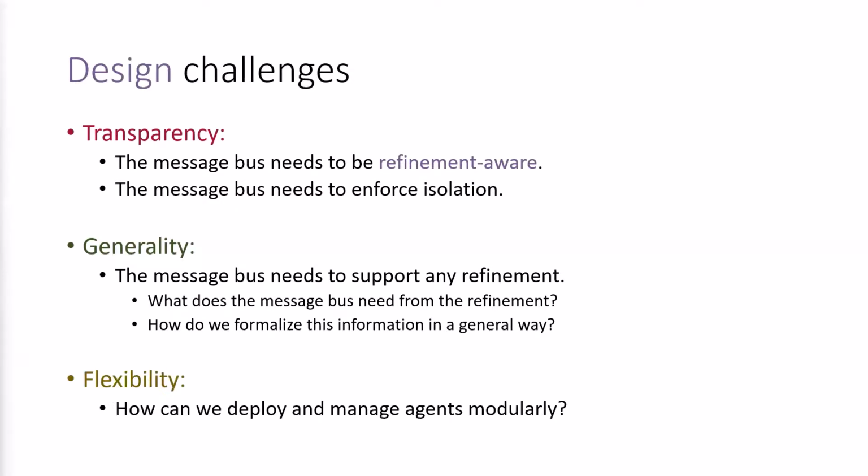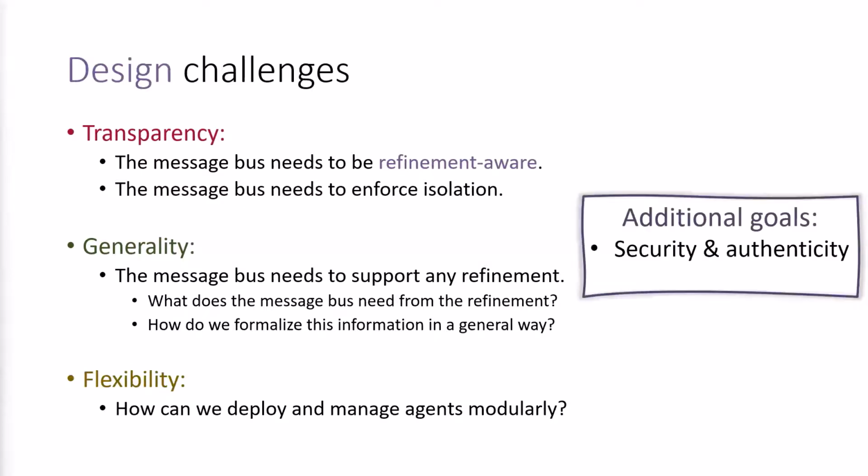To provide flexibility, we need to think about the deployment and management of agents, particularly about how we can achieve these in a modular way. Moreover, to continue supporting transparency and isolation when malicious or arbitrary behavior happens, we need to think about how to achieve these properties in a secure way. Additionally, we need to implement the message bus abstraction in a fault-tolerant way so that it is not a single point of failure.